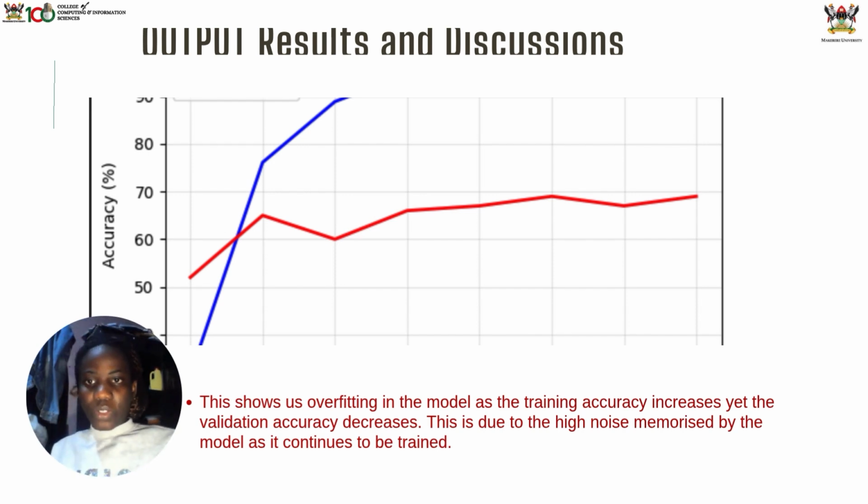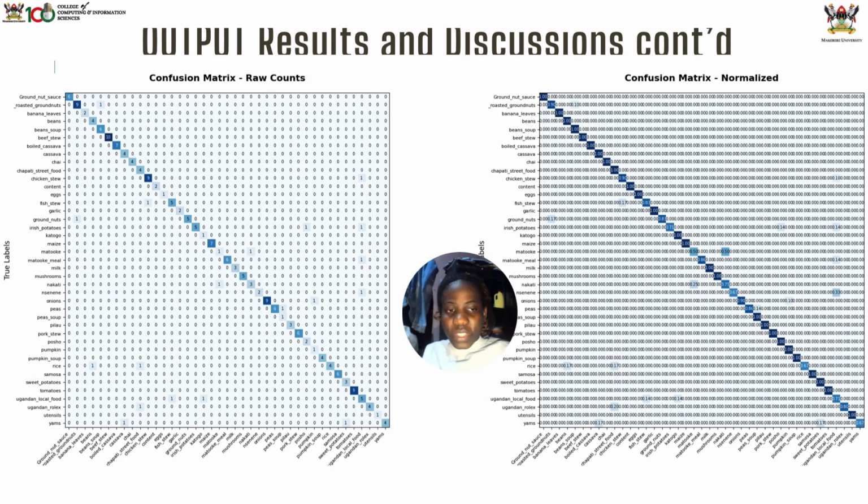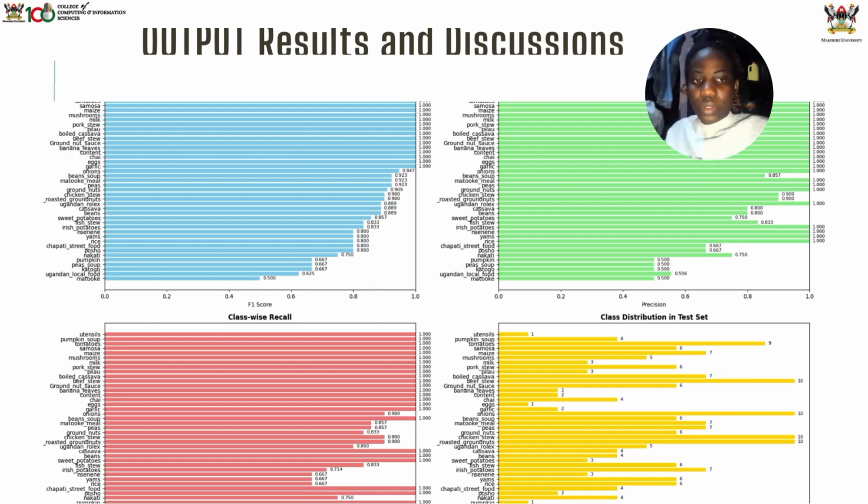After training, we observe that the model's training accuracy increased steadily, but the validation accuracy dropped after some time, hence giving signs of overfitting. It means the model memorized some parts of the training data instead of learning to generalize from them. Still, the ViT model showed clear learning behavior and correctly identified most common foods such as beans, matoke, and cassava. We trained the model on 782 images and validated it on 196 images. The results show that the model performs reasonably well considering the small dataset.